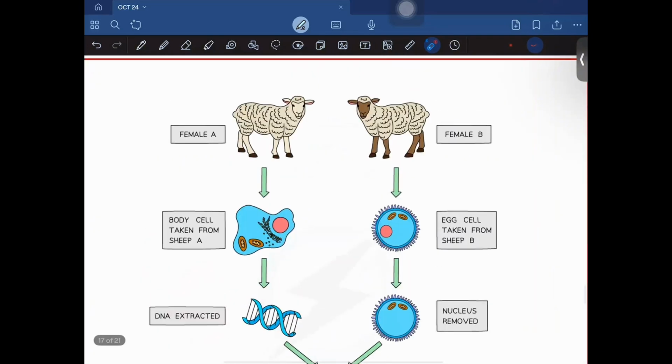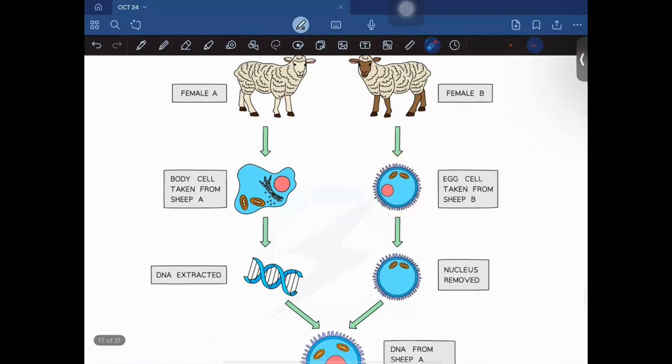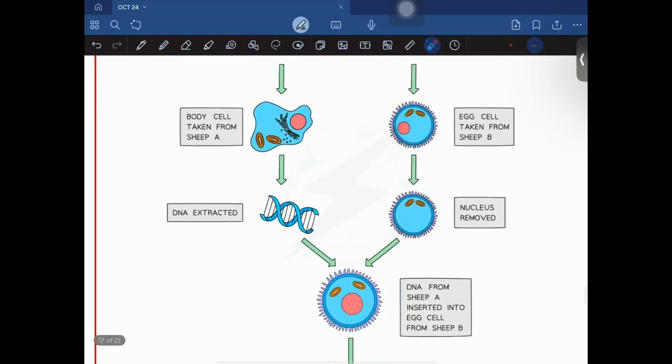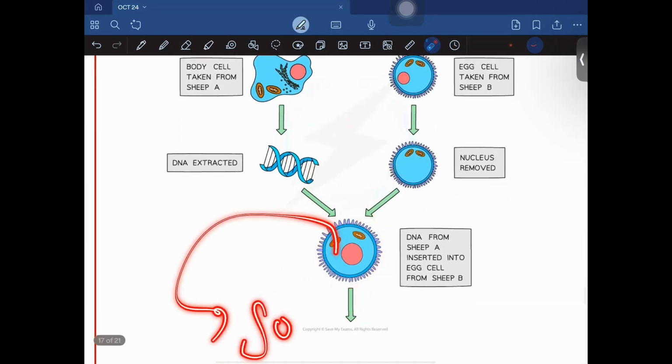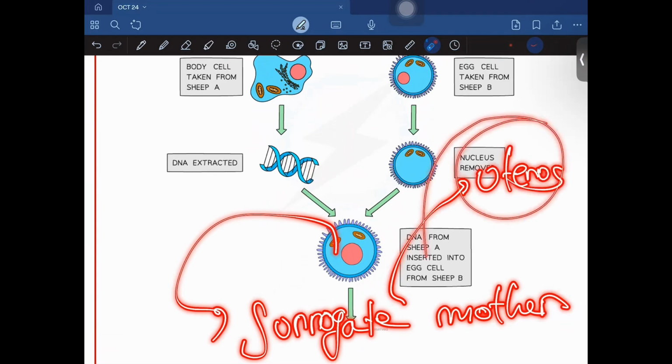And you're going to take a second female or any other sheep, and take an egg cell of it, and remove the nucleus of this cell. You're going to remove the nucleus of this unfertilized egg cell. Now you're going to use an electric current to fuse this DNA to this cell. And once you have this, you're going to place this inside a surrogate mother. Inside what? Inside a surrogate mother. But where in the surrogate mother? In the uterus, obviously, of a surrogate mother, right?